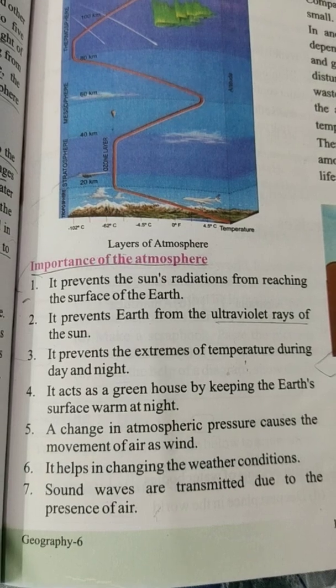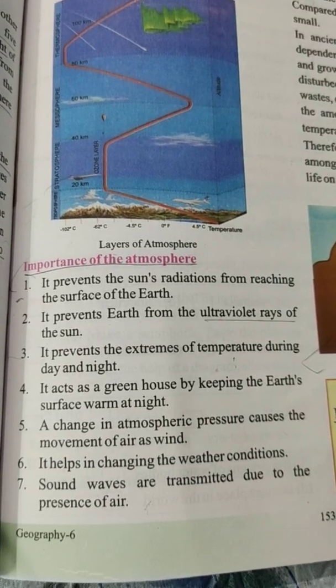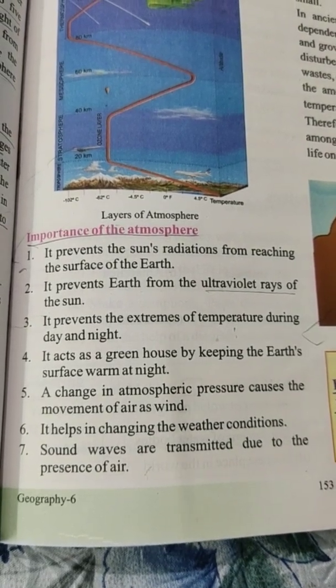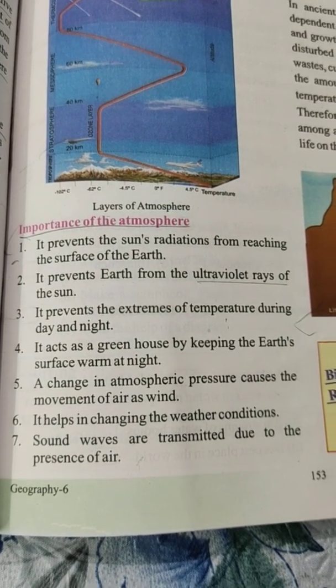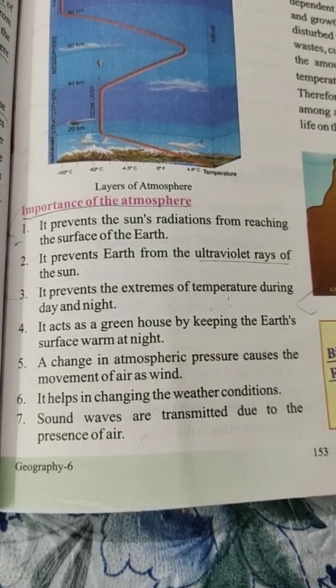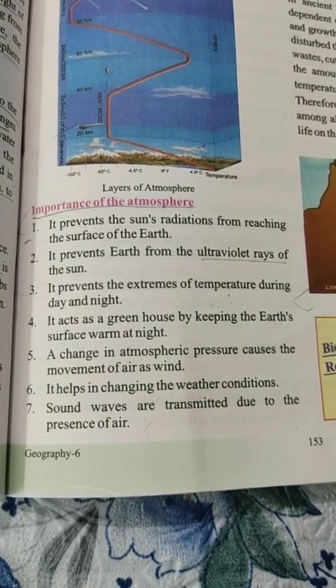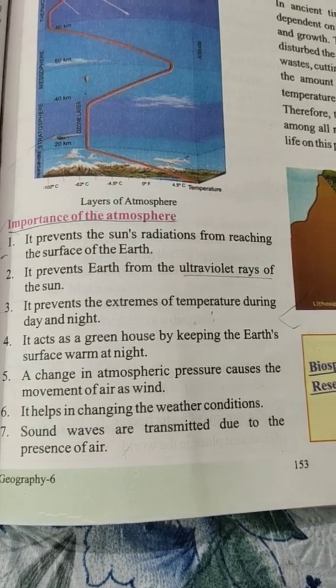Point 4. It acts as a greenhouse by keeping the earth's surface warm at night. Point 5. A change in atmospheric pressure causes the movement of air as wind. Point 6. It helps in changing the weather conditions. Point 7. Sound waves are transmitted due to the presence of air.